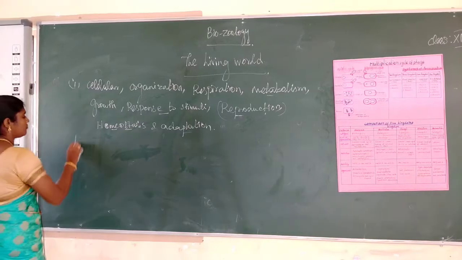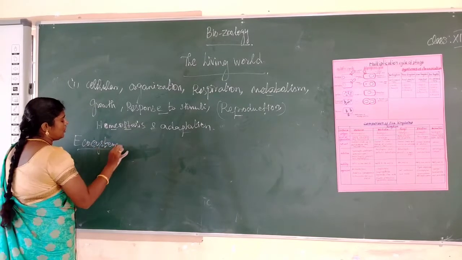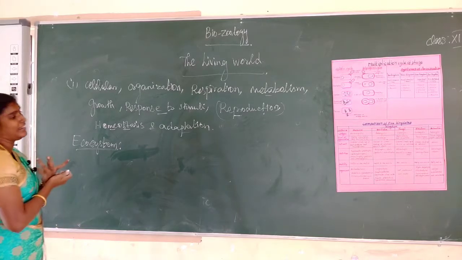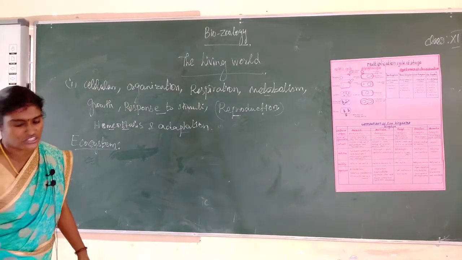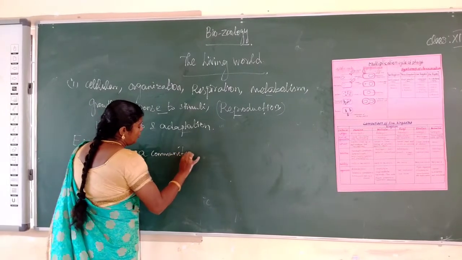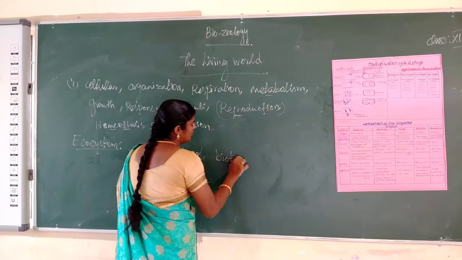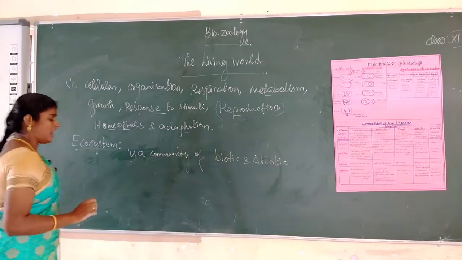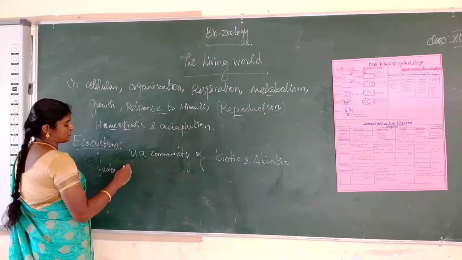What is an ecosystem? Ecosystem is a community of biotic and abiotic factors and their interrelationship.